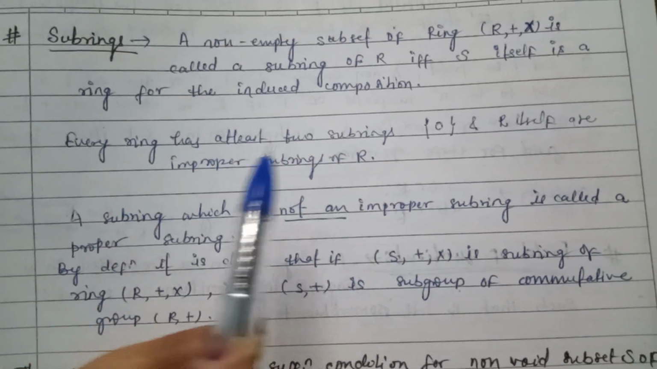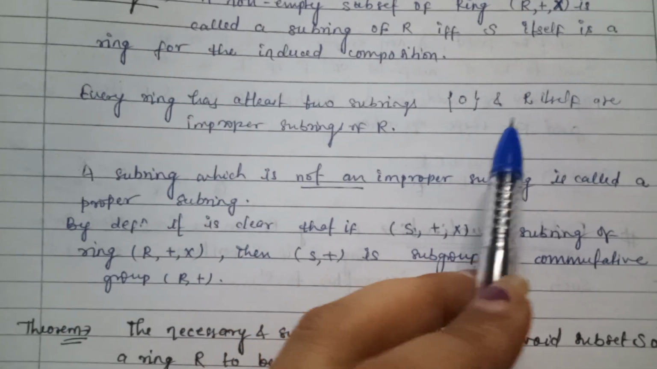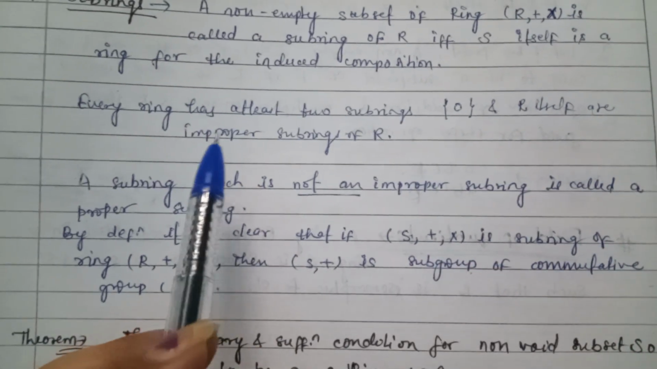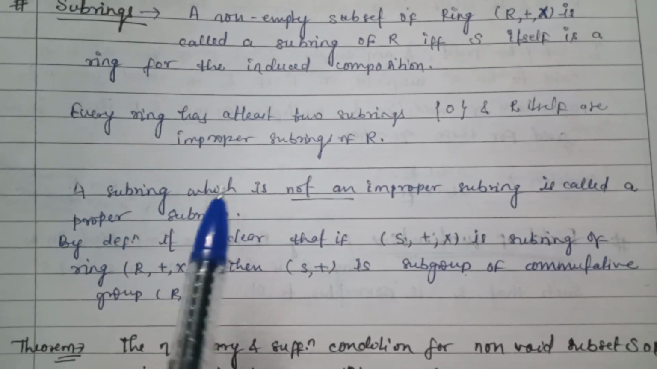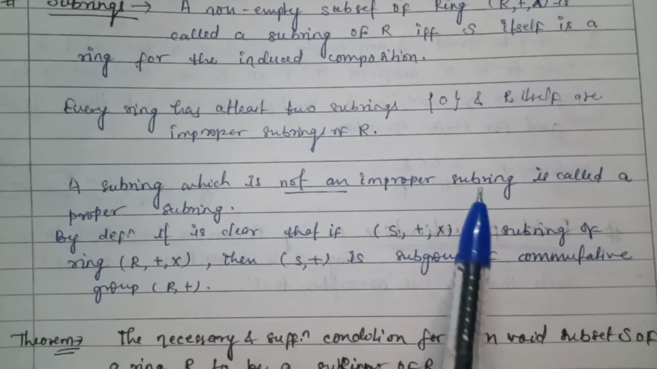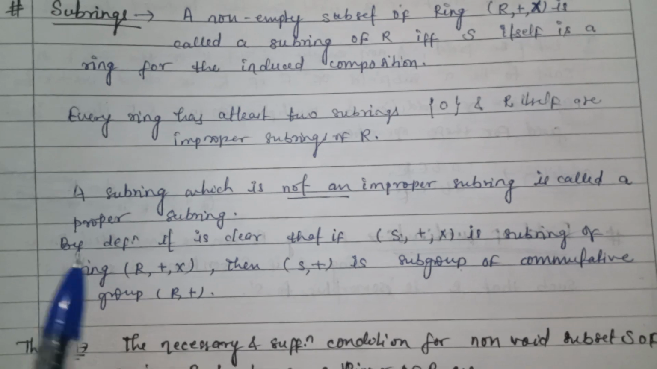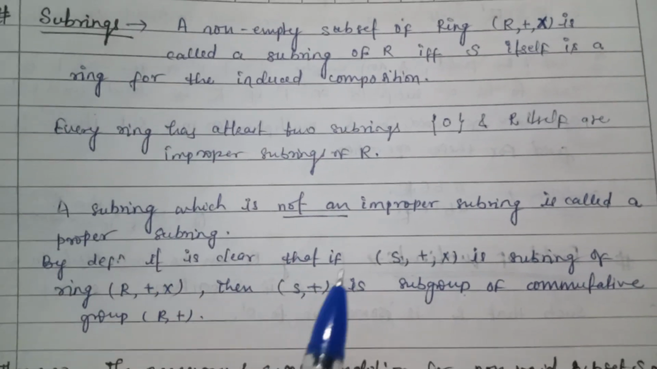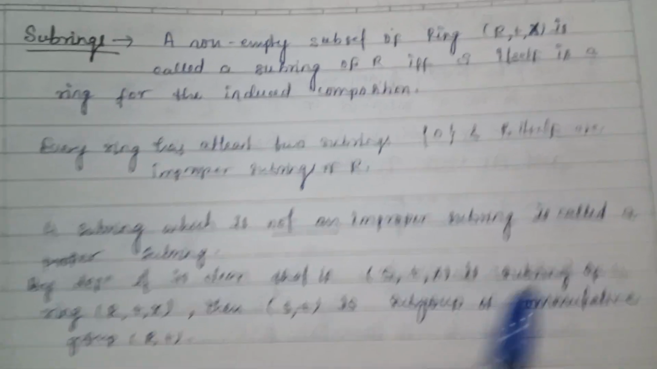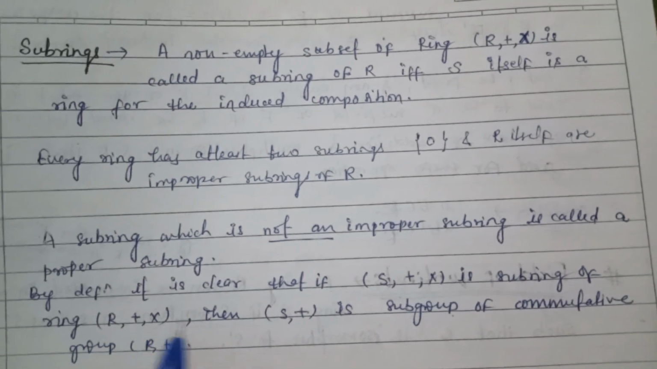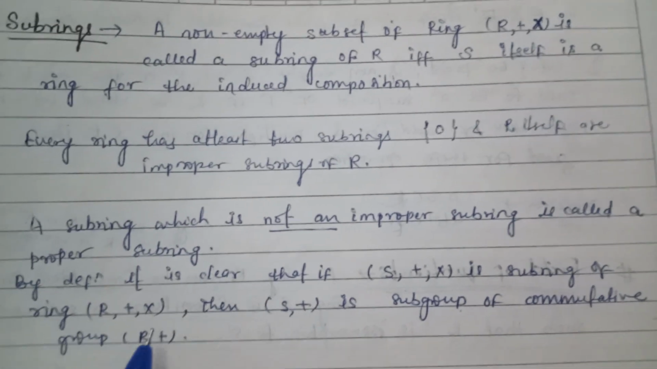Every ring has at least two subrings. 0 and R itself are improper subrings of R. A subring which is not an improper subring is called a proper subring. By definition, it is clear that if (S, +, ×) is a subring of ring (R, +, ×), then (S, +) is a subgroup of the commutative group (R, +).